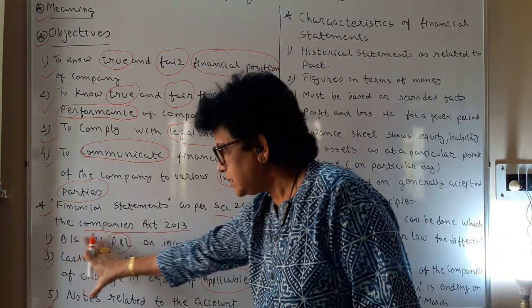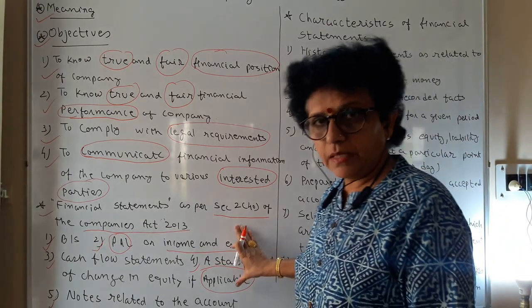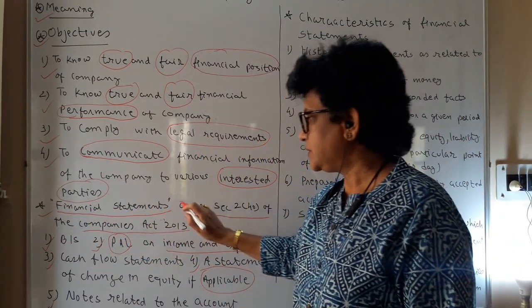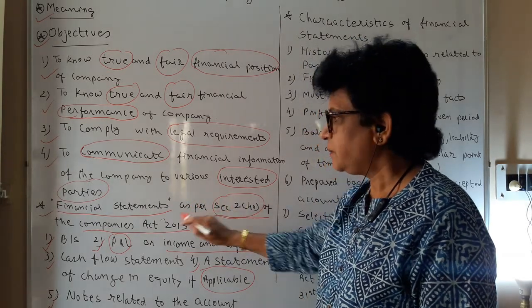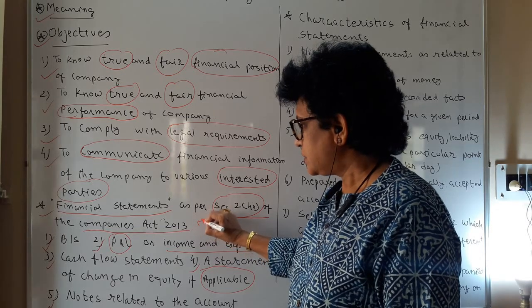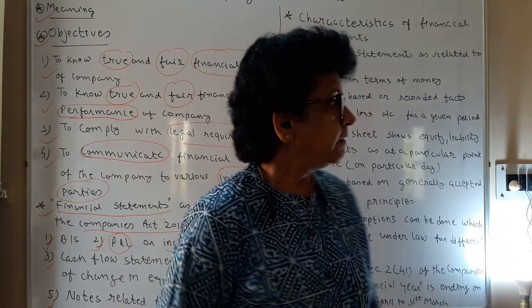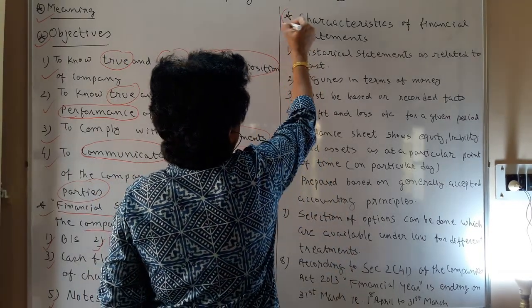In this manner, these are the 5 documents which you have to prepare, and when you do this, it is called that you have prepared the financial statement as per Section 2(40) of the Companies Act. This will all come for your MCQ. Keep in mind.